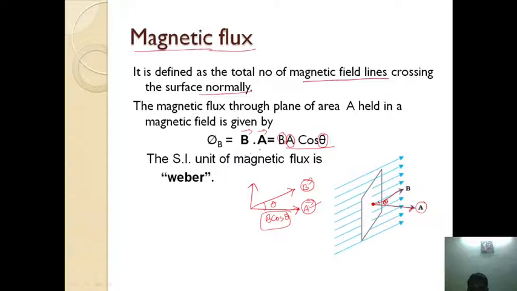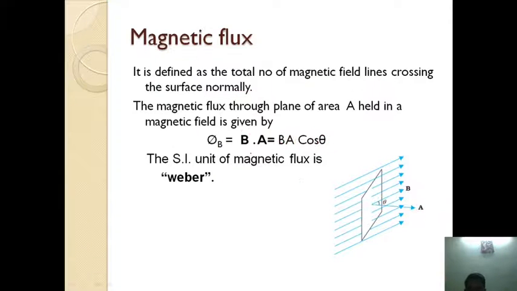The SI unit of magnetic flux is Weber. It is a scalar quantity. The magnetic flux is a scalar quantity.